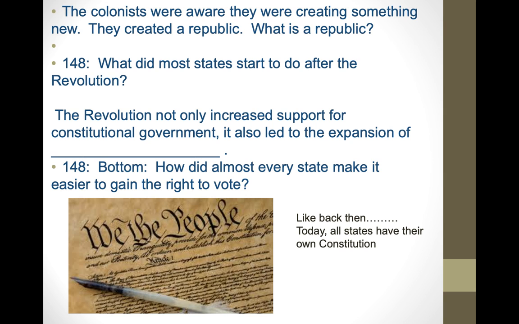How did almost every state make it easier to gain the right to vote? Anybody get that one? Yes. White male taxpayers, and make sure you have along the lines there, you did not have to own property. Okay, you did not have to own property.